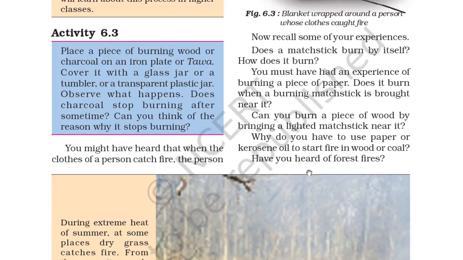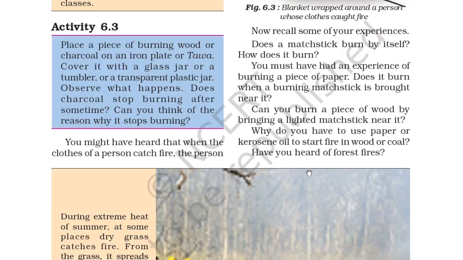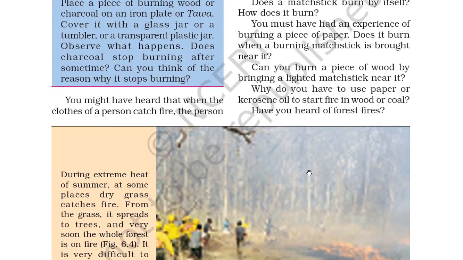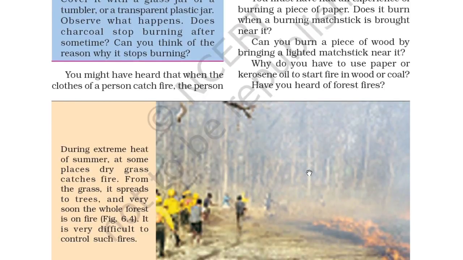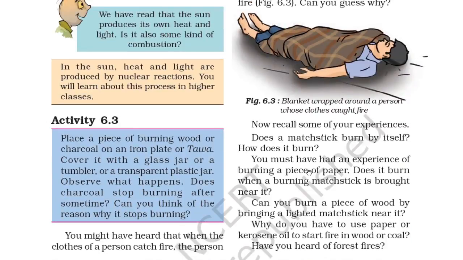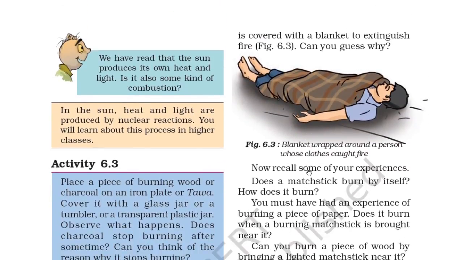Activity 6.3. Place a piece of burning wood or charcoal on an iron plate or tawa. Cover it with a glass jar or a tumbler or a transparent plastic jar. Observe what happens. Does the charcoal stop burning after some time? Can you think of the reason why it stops burning? You might have heard that when the clothes of a person catch fire, the person is covered with a blanket to extinguish the fire. Can you guess why? So you can see here, a blanket wrapped around a person whose clothes caught fire.